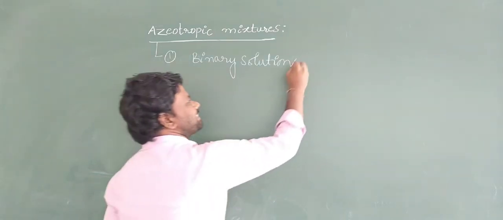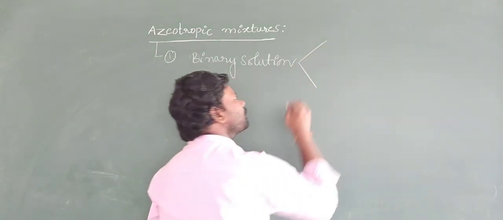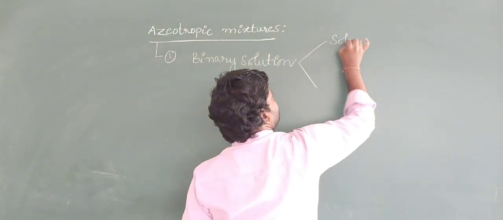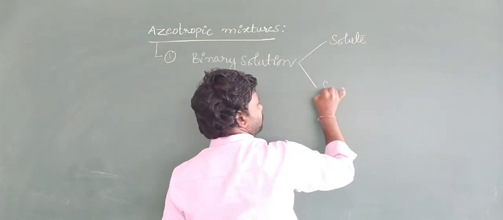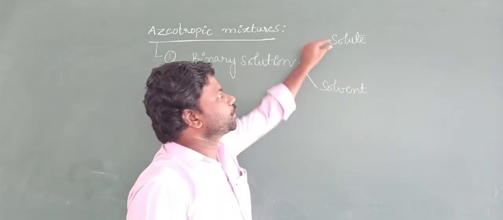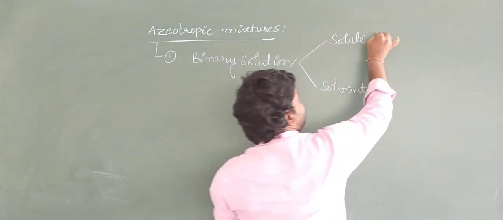Binary solution means it contains one solute and one solvent. Here solute and solvent are both taken in the liquid phase.